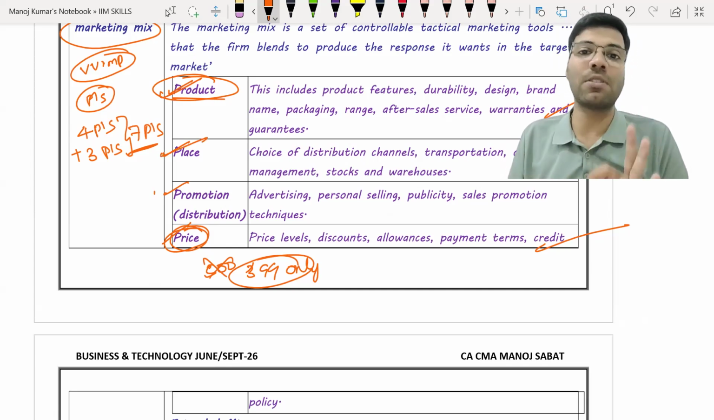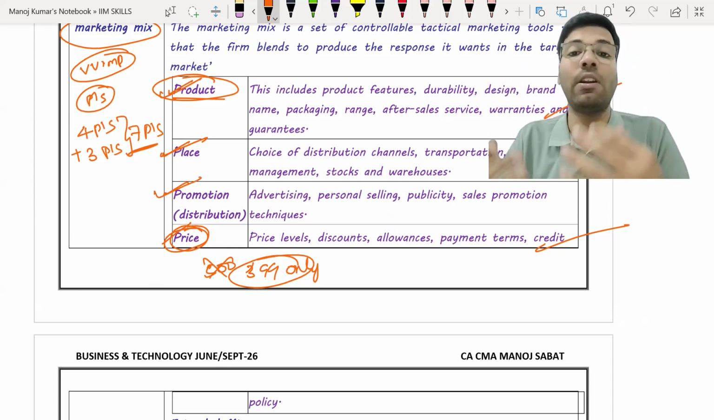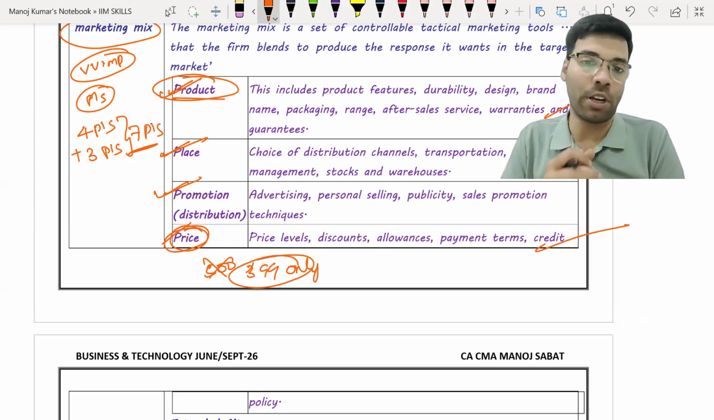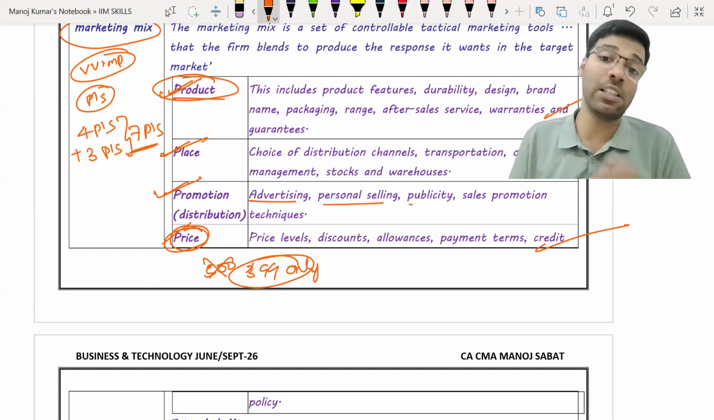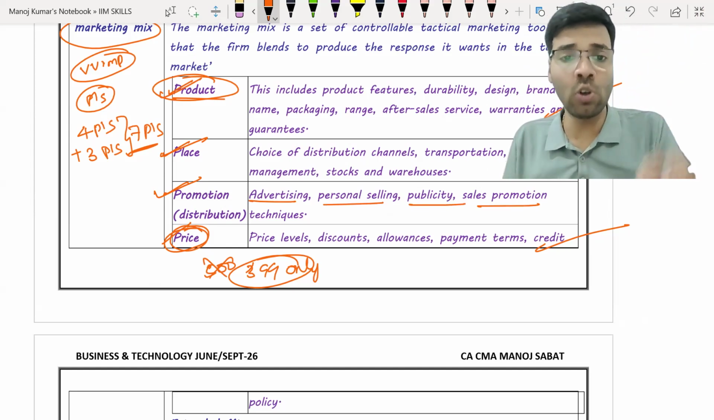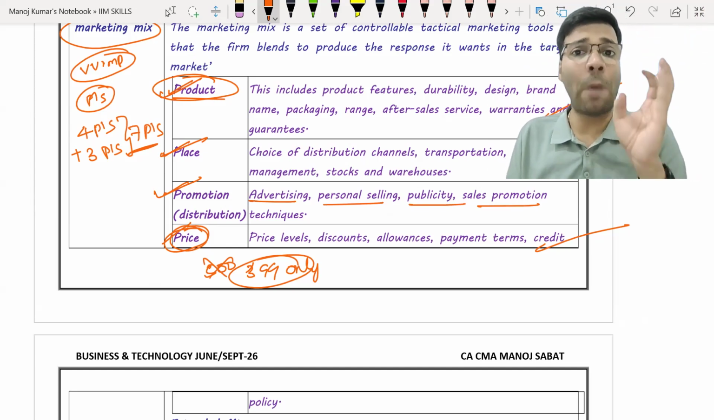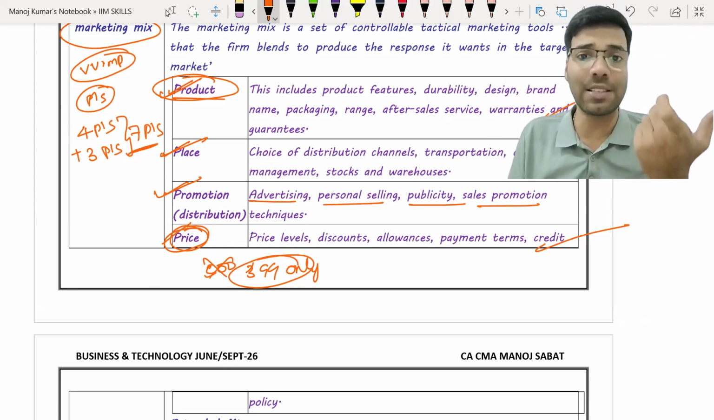And at last comes the concept of promotion, which is the actual concept of delivering, promoting the product. Okay, this includes advertising, personal selling, publicity and sales promotion. You need to remember the meanings of all this. Beta, listen, advertising is what comes on pamphlets, on TV, on hoardings, on the internet. That is called advertising.